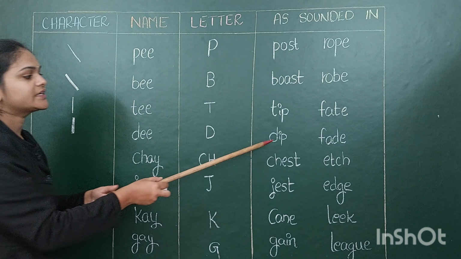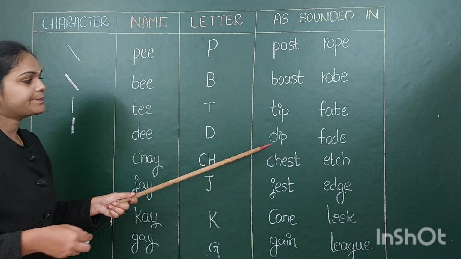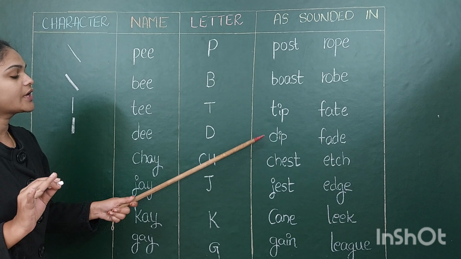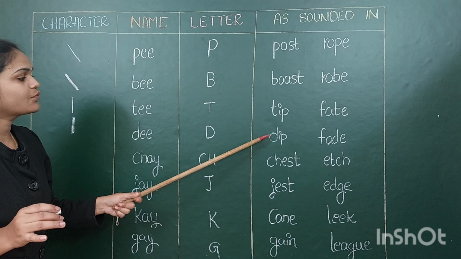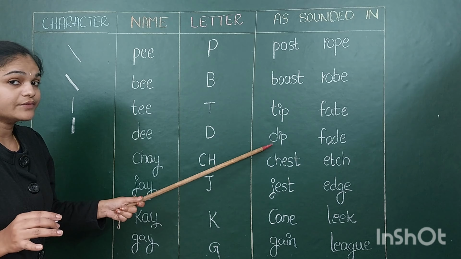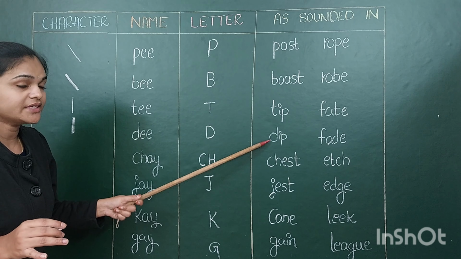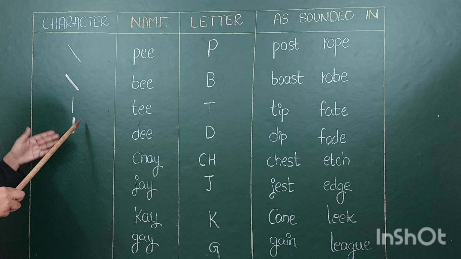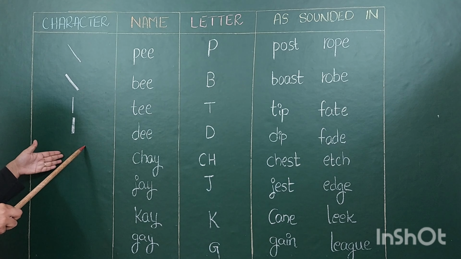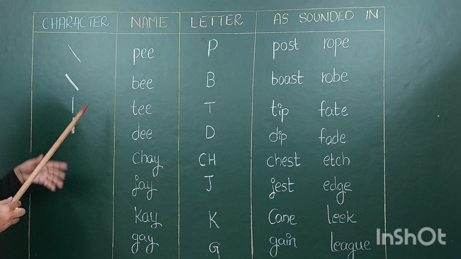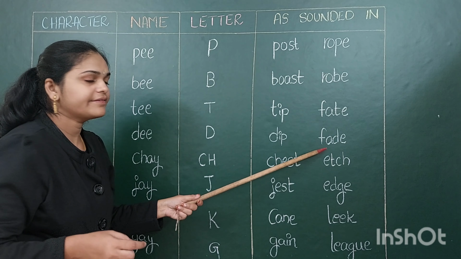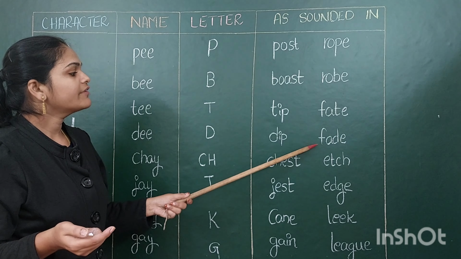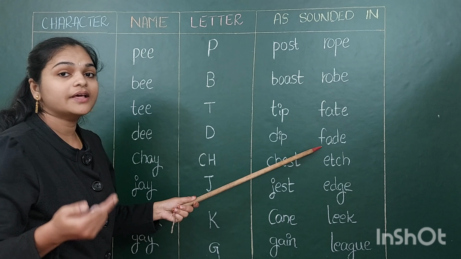If you want to write the spelling dip, the meaning of dip is putting. So dip means you have to write this stroke as a 1, that is a dark one. Next, if you want to write fade, fade means less brightness. So the meaning of fade is nothing but less brightness.